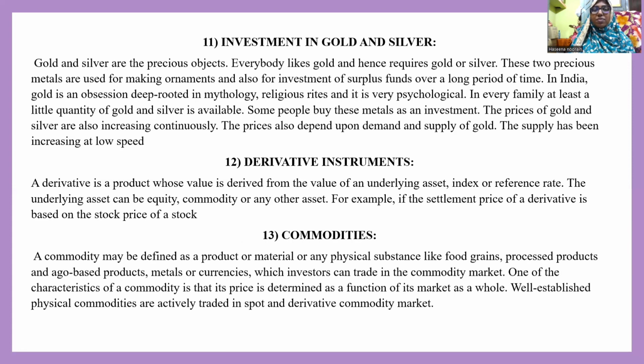The next one is investment in gold and silver. Not from today, but from a very, very old era, people have been investing in gold and silver. As their values get multiplied year by year, they get profit up to double the rate of their investment within a span of time. The gold and silver value changes repeatedly, and everybody likes gold, hence requires gold or silver. These two precious metals are used for making ornaments and also for investment of surplus funds over a long period of time.